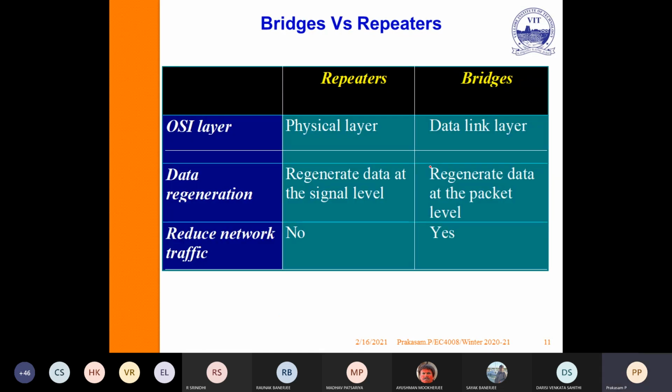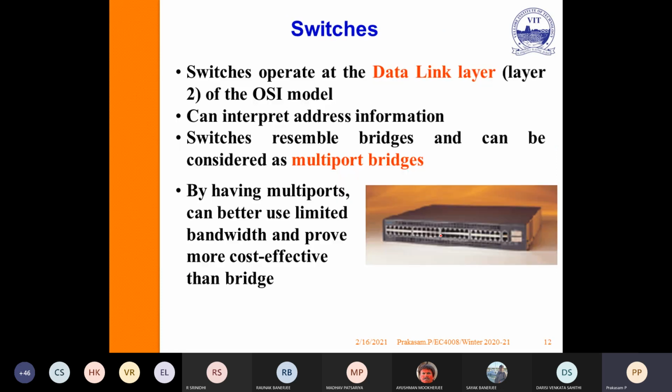If we compare bridge versus repeater, almost both do the same thing, but the difference is that the repeater works on the physical layer, and the bridge works on the data link layer, that is the MAC, which is part of the data link layer. The repeater regenerates data at the signal level, while the bridge regenerates data at the packet level. So the repeater does not have any hold on the traffic, but the bridge has a hold on the traffic. It may reduce the network traffic. Almost both do the same operation. The only thing is that compared to the repeater, the bridge is a little bit more intelligent.